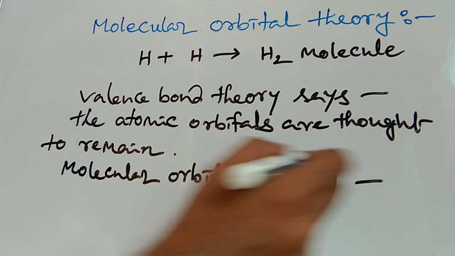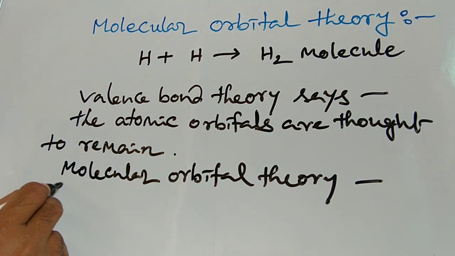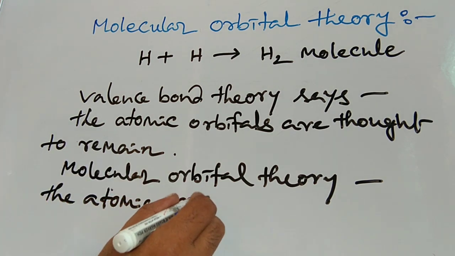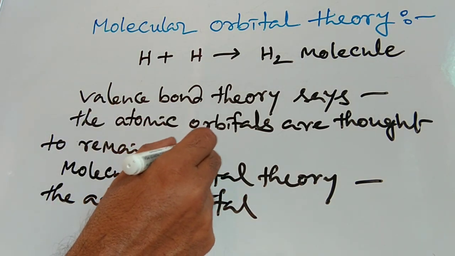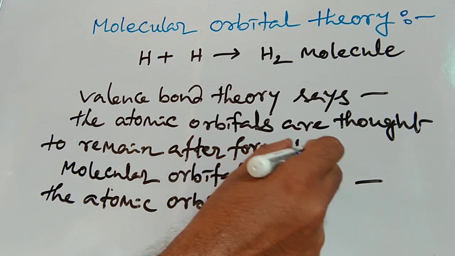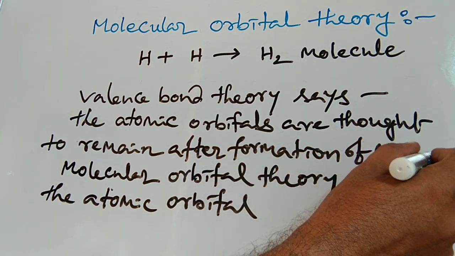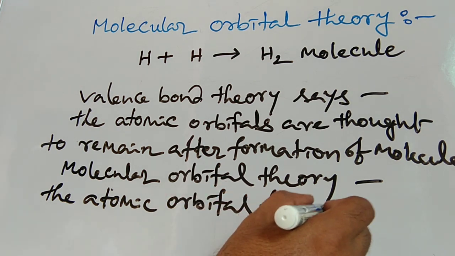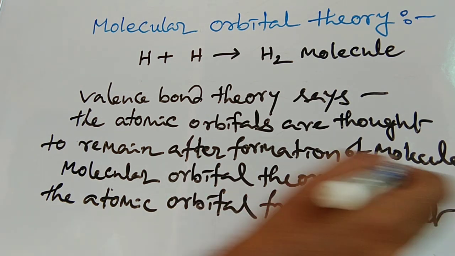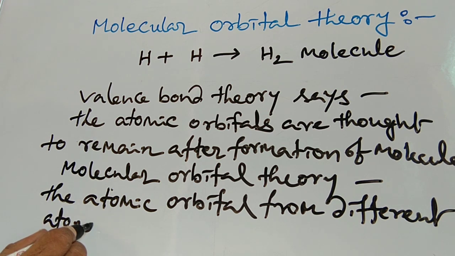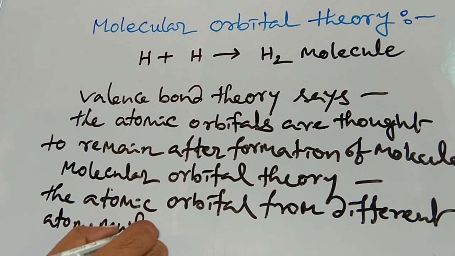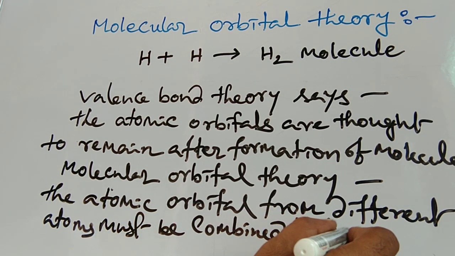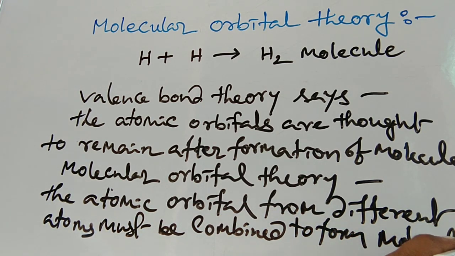In the molecular orbital theory, the valence electrons are considered to be associated with all the nuclei in the molecule. Thus, the atomic orbitals from different atoms must be combined to produce molecular orbitals. Electrons may be considered either as particles or waves. An electron in an atom may therefore be described as occupying an atomic orbital or by a wave function psi, which is a solution to the Schrödinger wave equation.